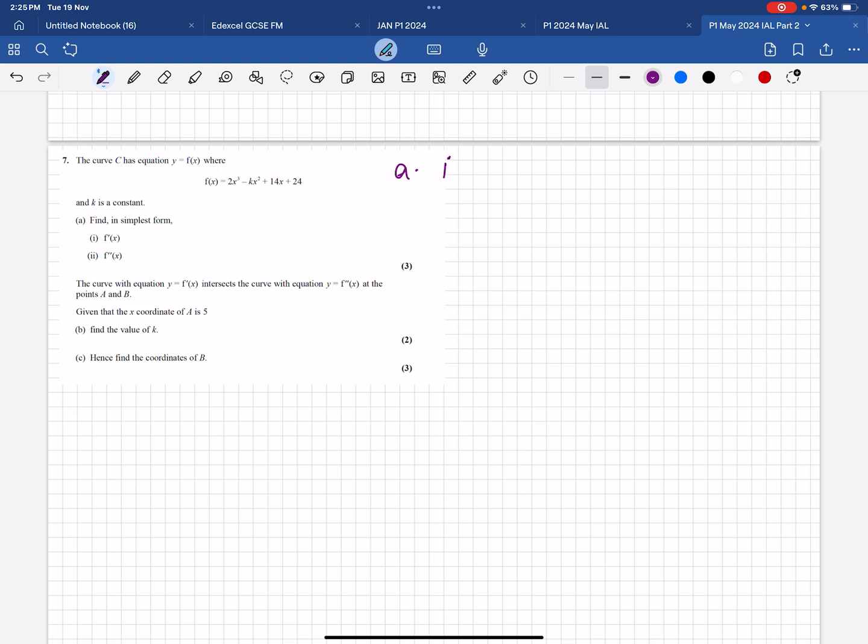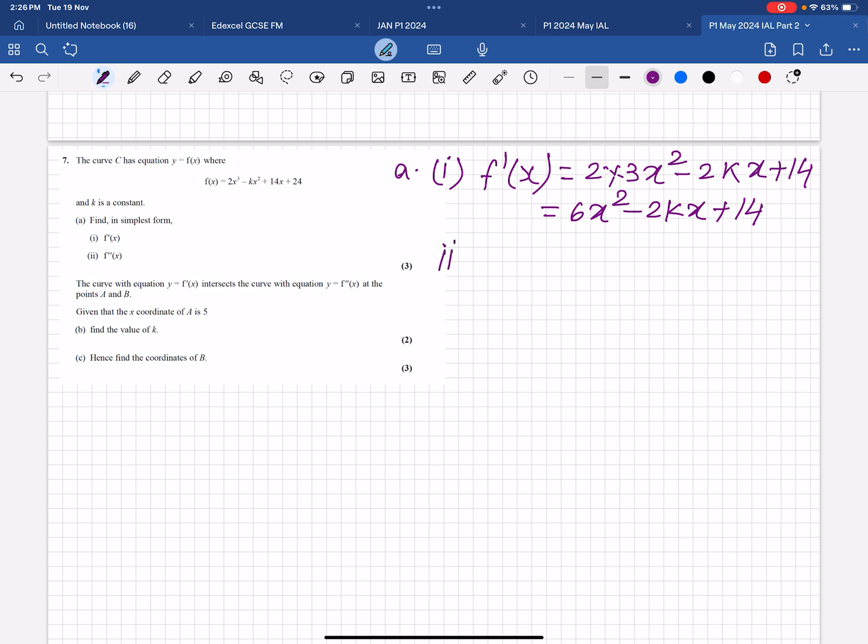So f dash x is 2 times 3x squared minus 2kx plus 14, which is equal to 6x squared minus 2kx plus 14. This is the first part answer. Second part, double differentiation, f double dash. Again differentiate it: 12x minus 2k.